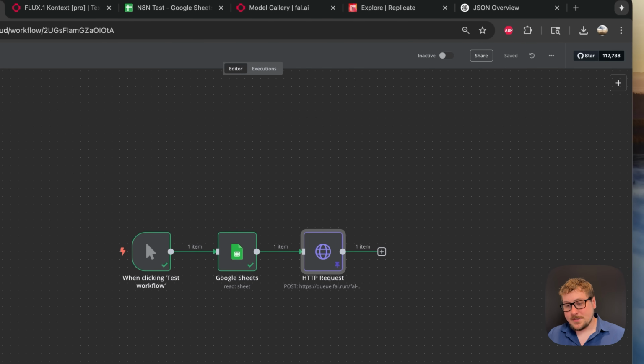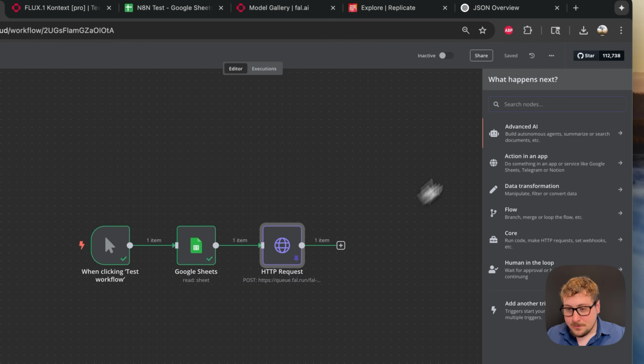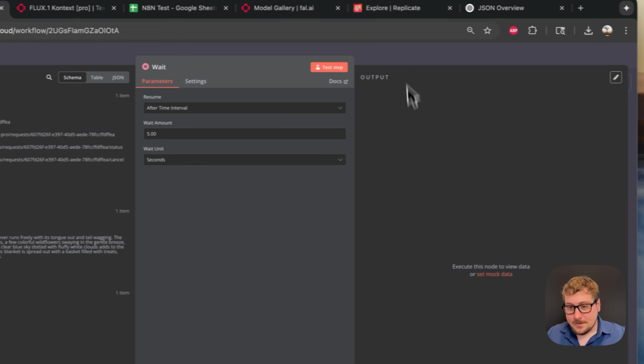It cost us the 4 cents, which is not a lot, but imagine if it was like $4, we would not want to have to resend in the testing process. And we're super close to finishing this. I know I went very slowly to go through all the details, but the next thing we're going to do is adding a wait node.